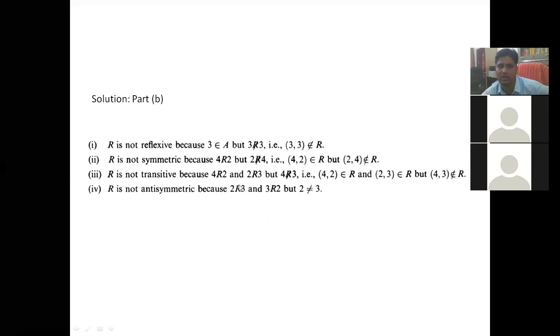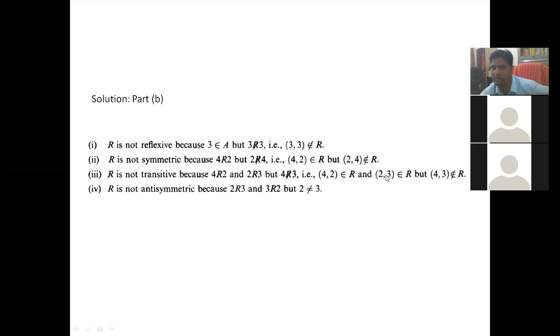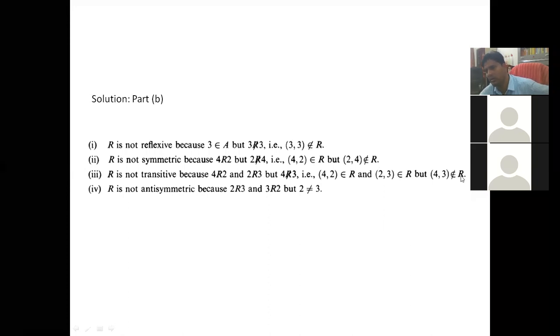Similarly, R is not transitive because you see (4,2) is there and (2,3) is there, but 4 to 3, by skipping this 2, so (4,3) does not belong to R. So therefore it is not transitive. Transitive means if A is related to B and B is related to C, then A must be related to C. We do not have (4,3), so it does not belong. R is not transitive.